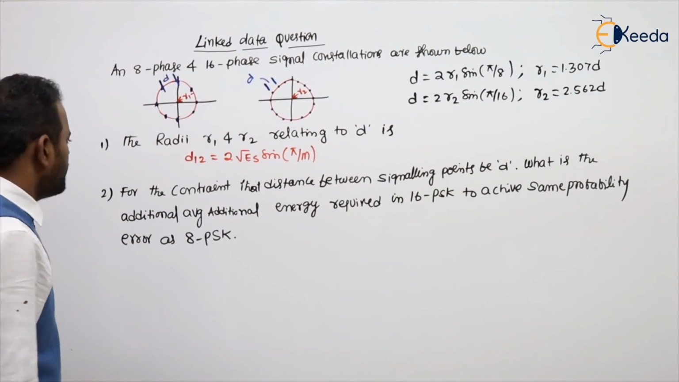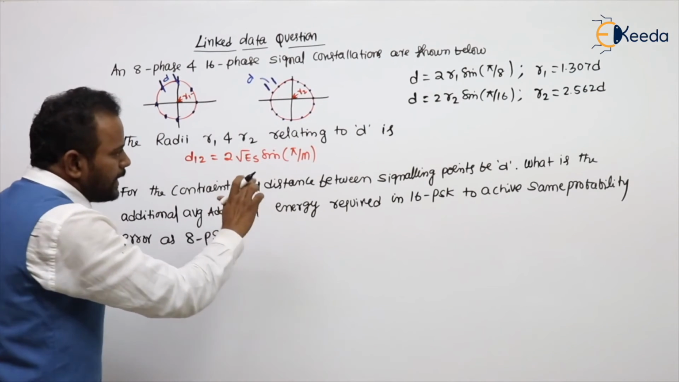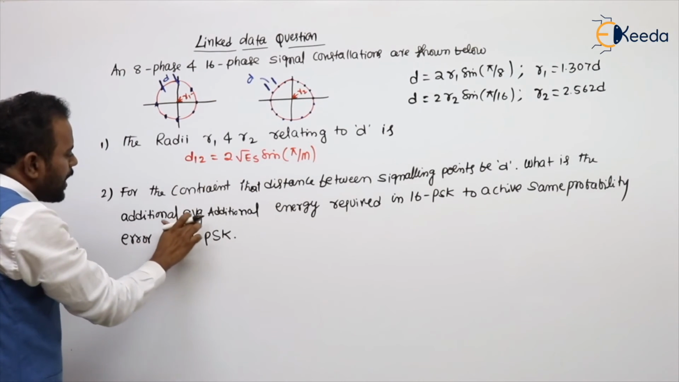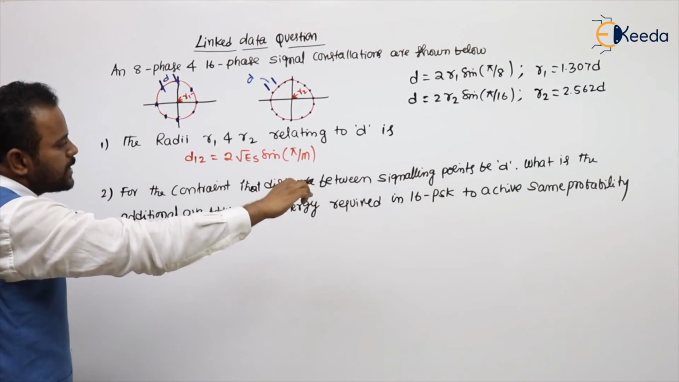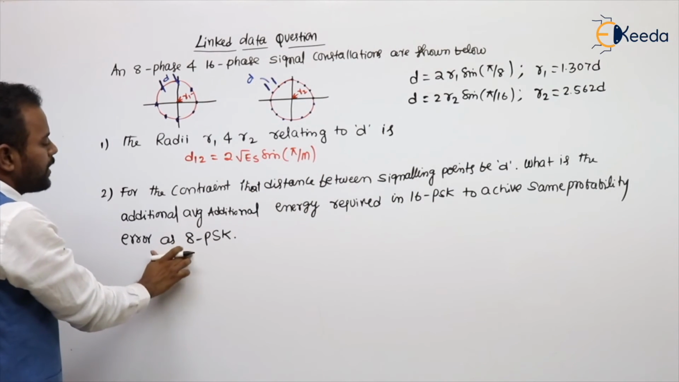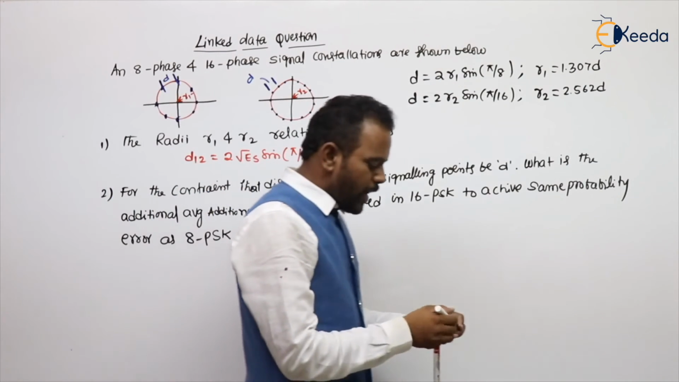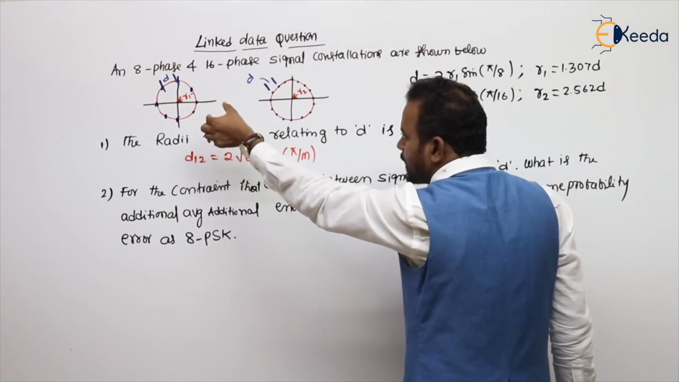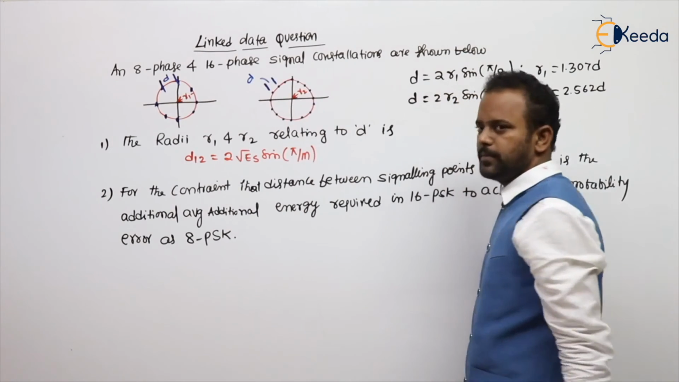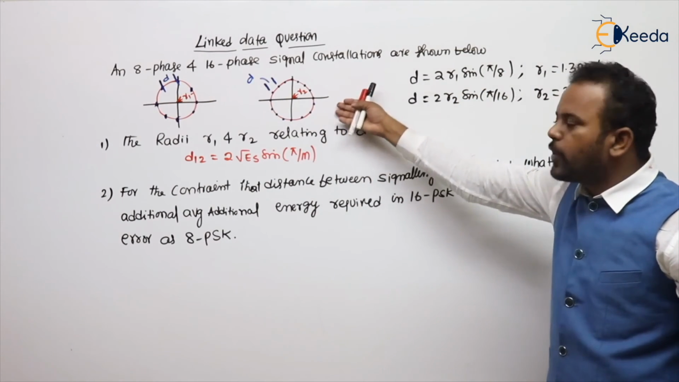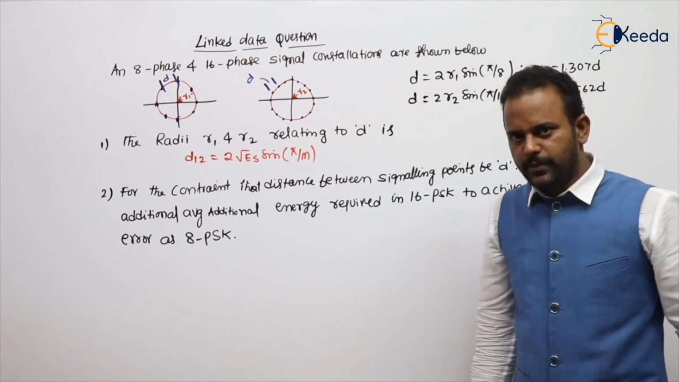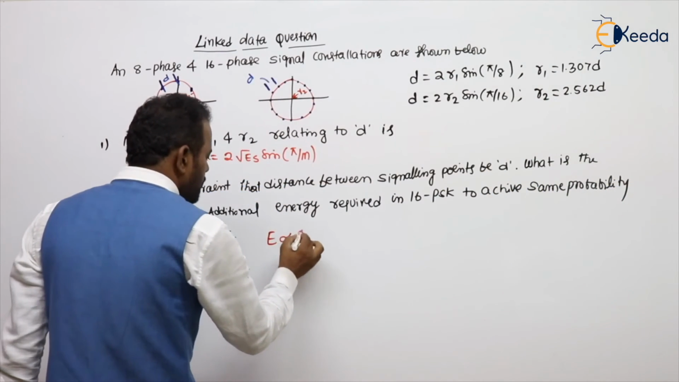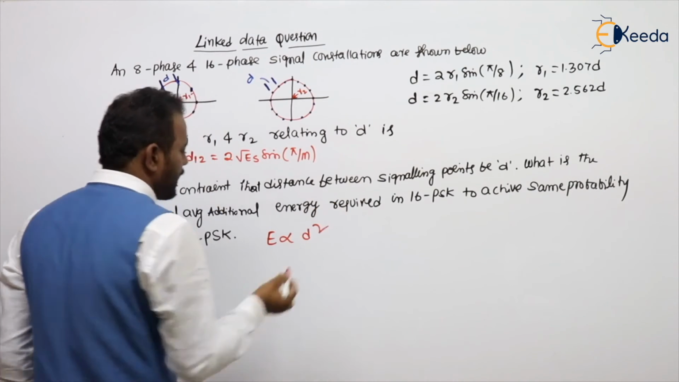What is the second question? For the constraint that the distance between the signaling points is D, what is the additional average energy required in 16 PSK to achieve the same probability of error as 8 PSK? Why do we need to give additional energy, sir? Here, for example, if both circle radii are the same, the distance here will come less. So we need to give more energy, means the radius will increase. We already know that energy is directly proportional to distance square.